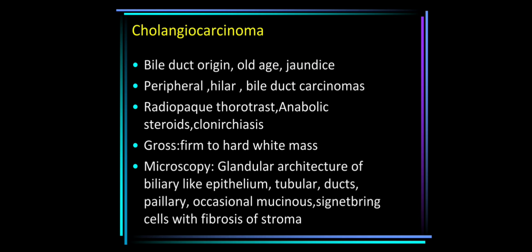Cholangiocarcinoma is the designation used for carcinoma arising from bile duct epithelium within the liver. It is divided into peripheral cholangiocarcinoma, if it arises from the bile ducts within the liver, or if it arises from the large hilar ducts, then it is called hilar cholangiocarcinoma, and if it arises from the extrahepatic ducts, it is called bile duct carcinomas.